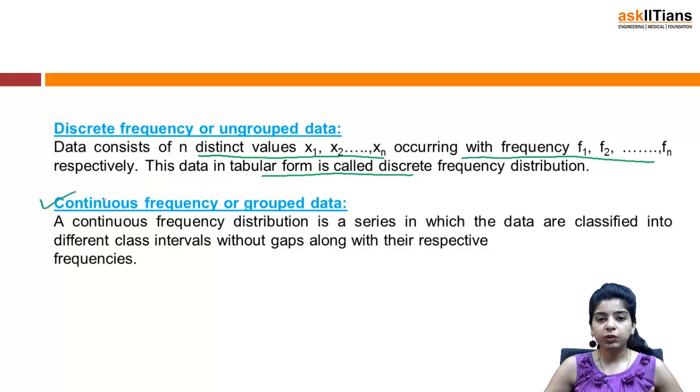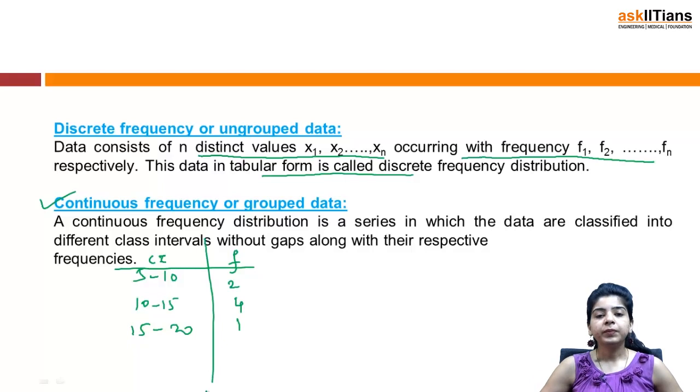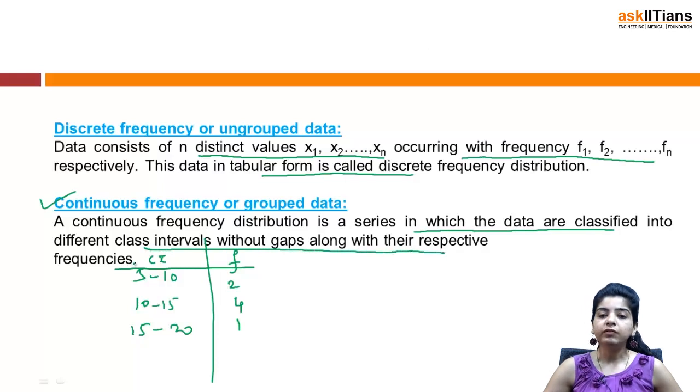Then we have continuous frequency. Continuous frequency in simple words means you'll be having the data in the form of class intervals, like 5 to 10 with its corresponding frequency, then 10 to 15, then 15 to 20, something of this form, right? So continuous frequency or grouped data would mean that the data would be in the form of class intervals. A continuous frequency distribution is a series in which the data are classified into different class intervals without gaps along with their respective frequencies.